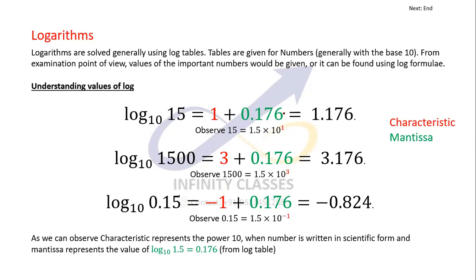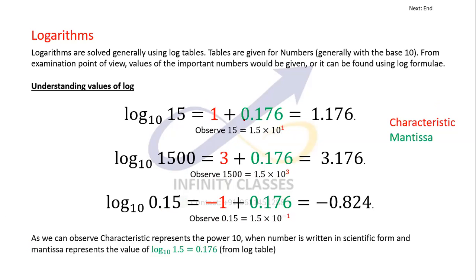Now these are just names, not much relevance altogether, but people can ask you for 1.5, what is the characteristic, and then you should know what they mean. So what you can do quickly is 1.5 into 10 power 1, and that 1 would be the characteristic. 1500 can be written as 1.5 into 10 power 3, so 3 should be the characteristic. 0.15 can be written as 1.5 into 10 power minus 1, so minus 1 should be the characteristic.